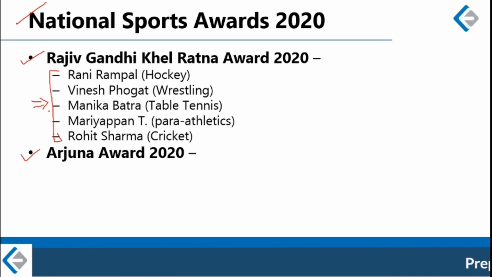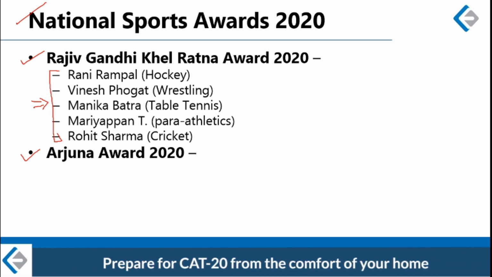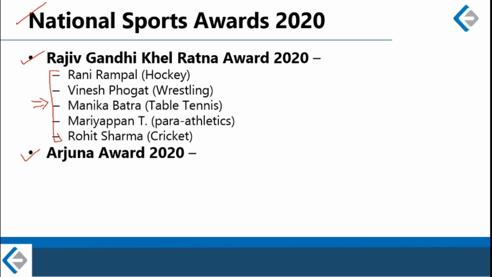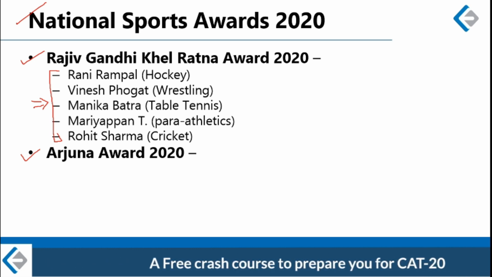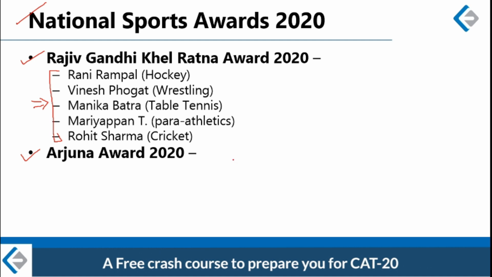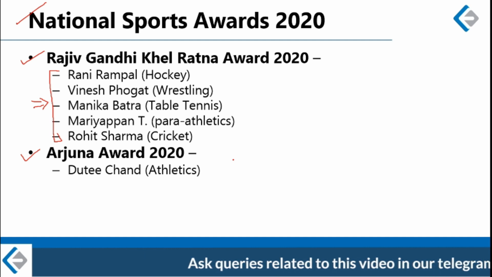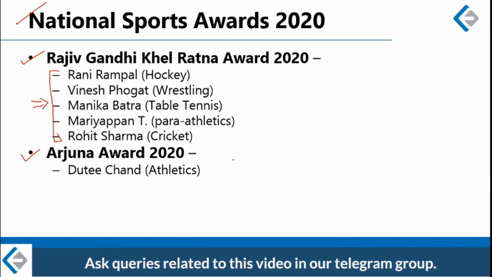Now for Arjuna Awards. All right guys, so please remember Arjuna Awards are given every year to almost a dozen athletes. It is almost like one athlete will be given this award from every discipline. So a lot of athletes win Arjuna Award every year. So I'm only mentioning the names of the prominent ones. This is not a complete list. Once again, I am telling you, this is not a complete list. These are the names of only the most important or most famous athletes who won Arjuna Awards this year.